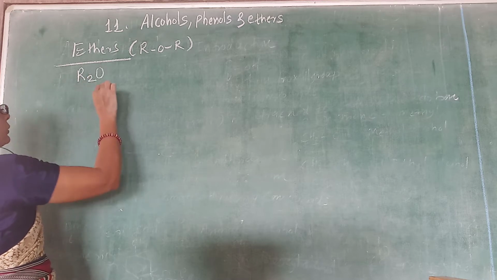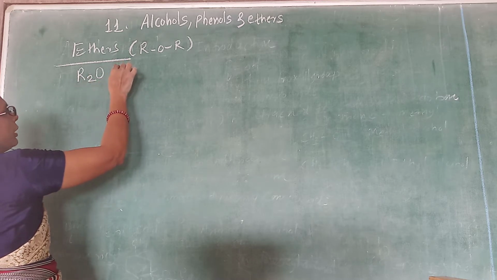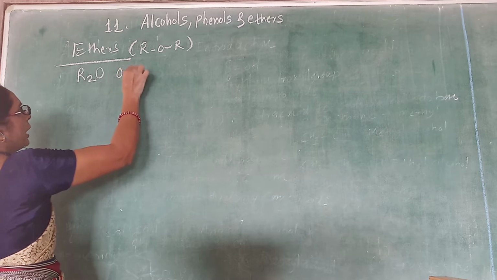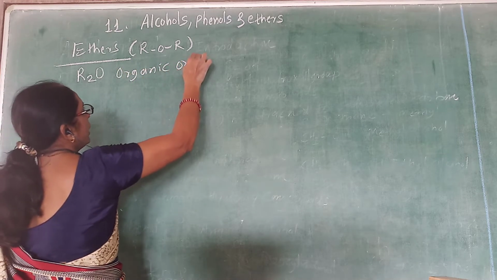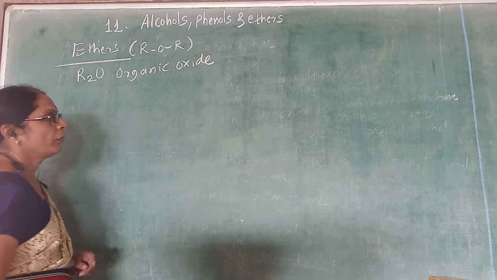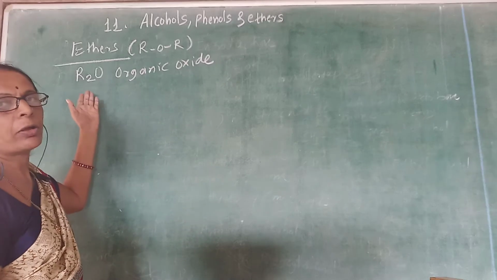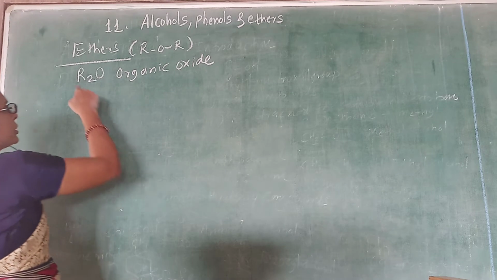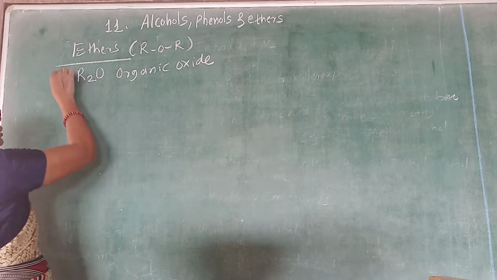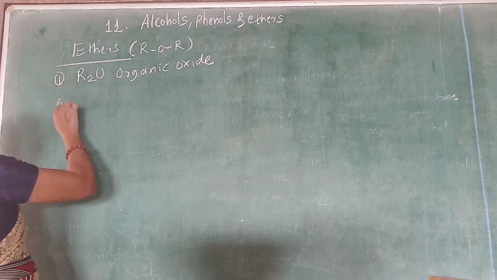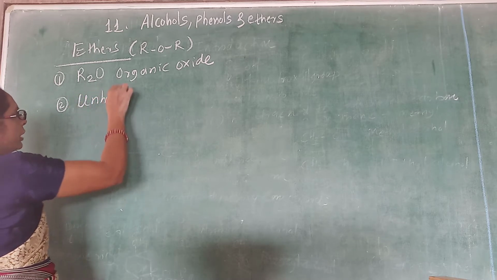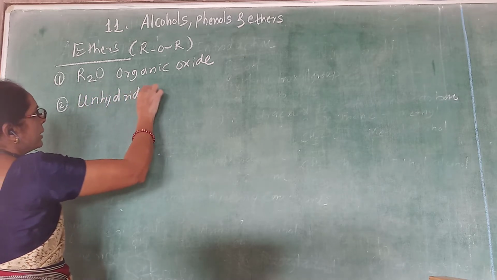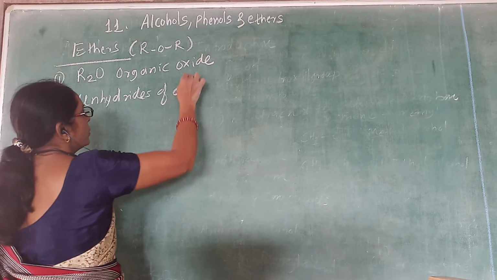From this representation, ethers can be defined as organic oxides, just like copper oxide or any metal oxide. So it is R2O. The second definition is that they are the anhydrides of alcohols.